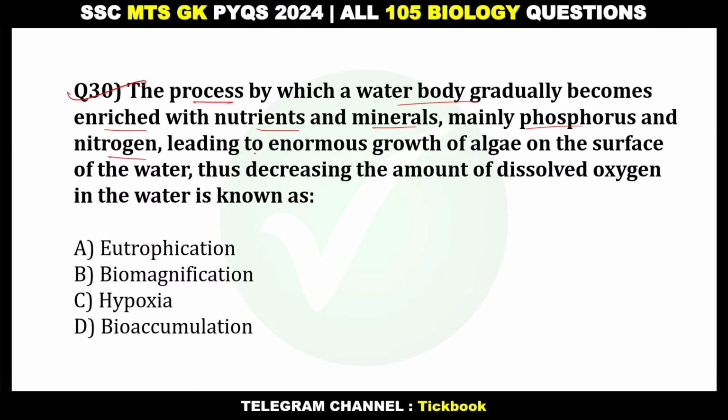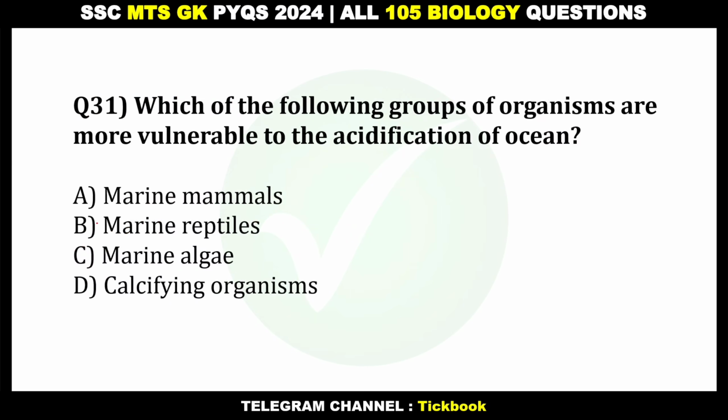and nitrogens, leading to enormous growth of algae on the surface of the water. Thus, decreasing the amount of dissolved oxygen in the water is known as eutrophication. 31. Which of the following groups of organisms are more vulnerable to the acidification of ocean? Option number D, calcifying organisms.